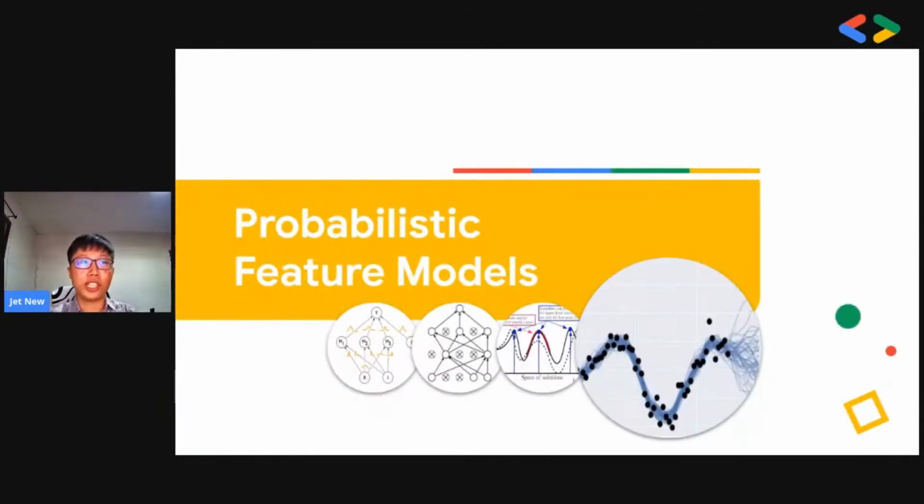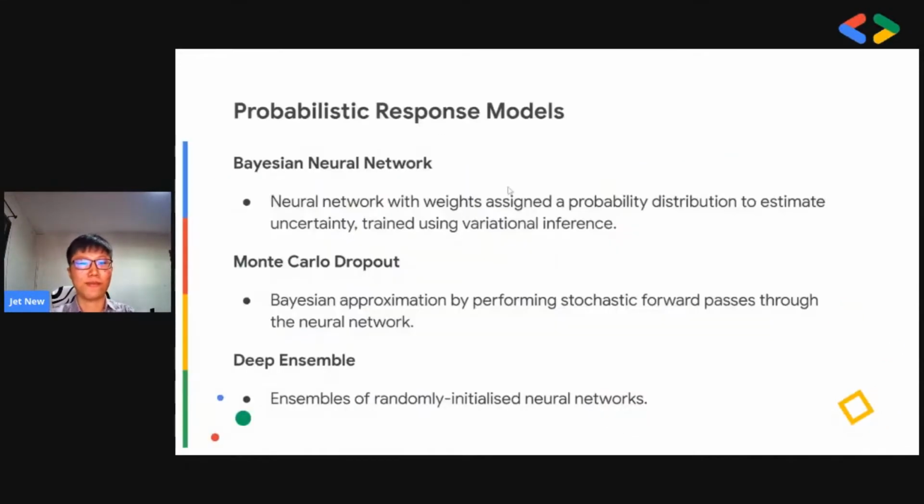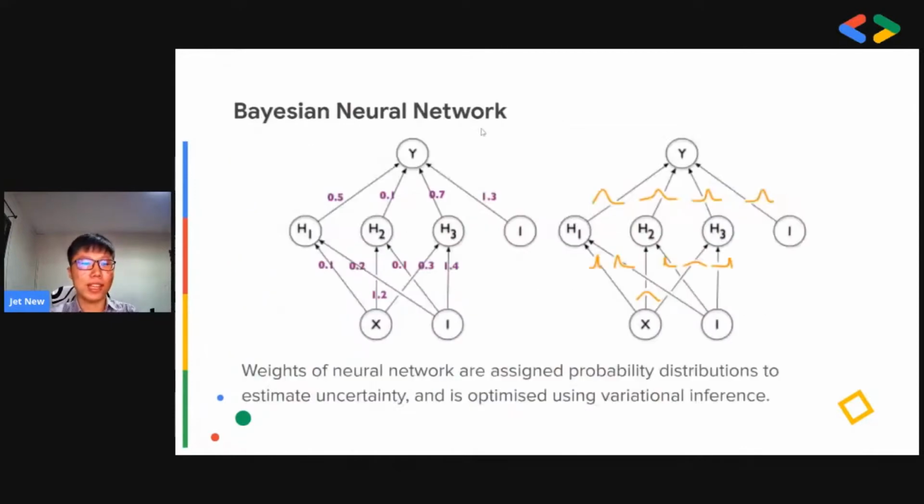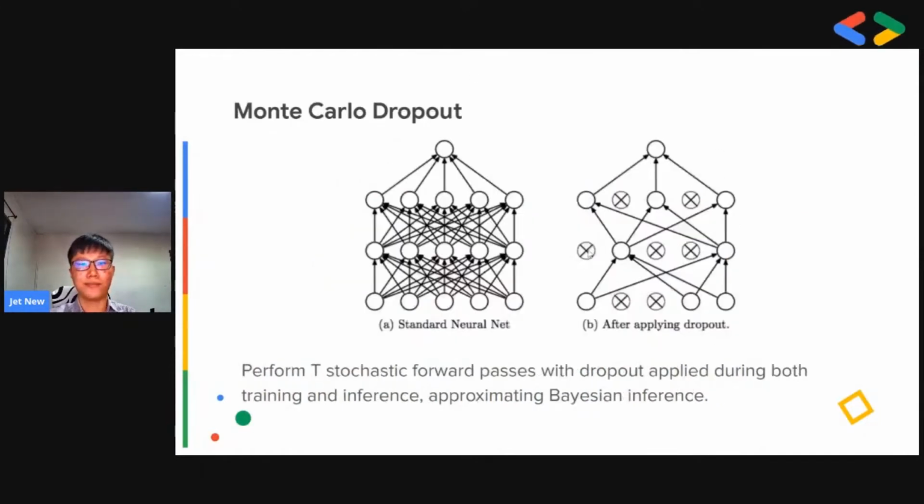Aside from conditional generative feature models, Simkit also has probabilistic feature models. For that, we have the Bayesian neural network, Monte Carlo dropout, as well as the deep ensemble. The Bayesian neural network, unlike an ordinary neural network, has weights that are assigned a probability distribution. Bayesian neural networks can be trained via variational inference. Because the weights are assigned a probability distribution whose parameters are estimated during training, the Bayesian neural network can be very useful to estimate uncertainty in the data.